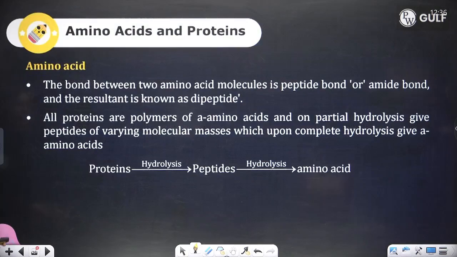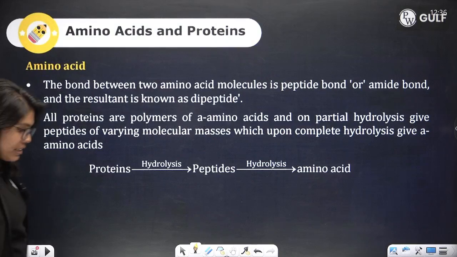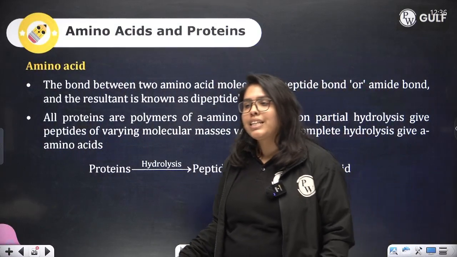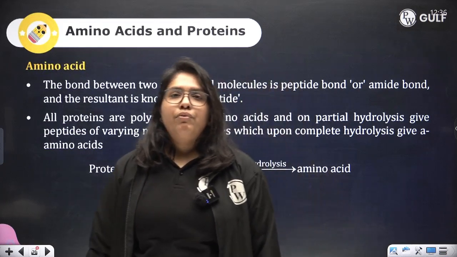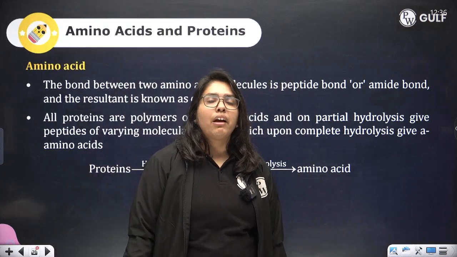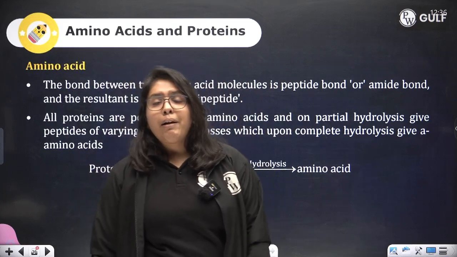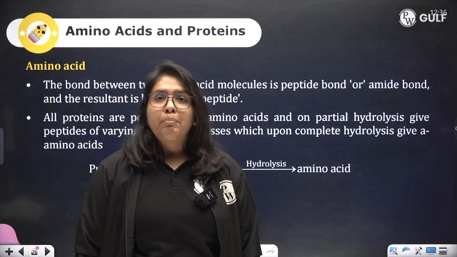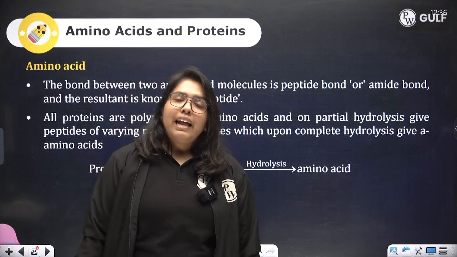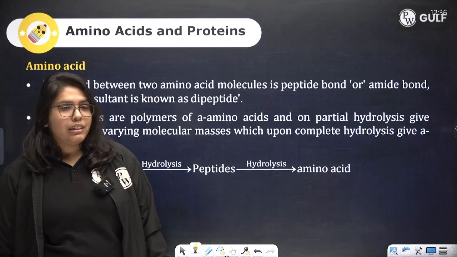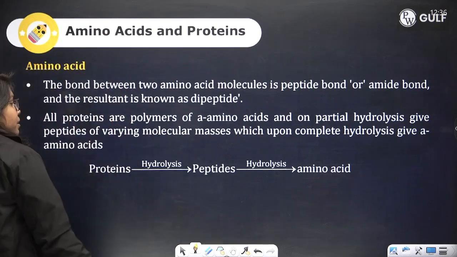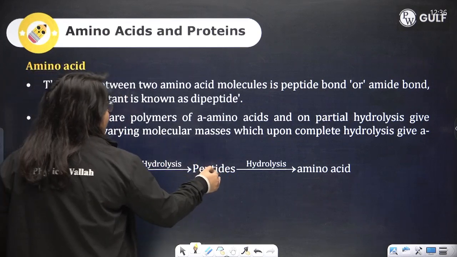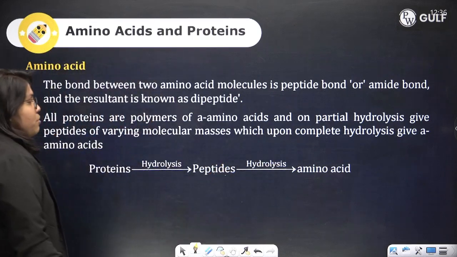Now talking about amino acids. We say protein is the building block of the human body. But these proteins are formed from various amino acids coming together by the formation of peptide linkage to give us peptides. These peptides again come together, and that is when we get the protein. So amino acids give rise to peptides, and peptides give rise to proteins. Similarly, proteins on hydrolysis will give rise to peptides, and peptides upon hydrolysis will give rise to amino acids.